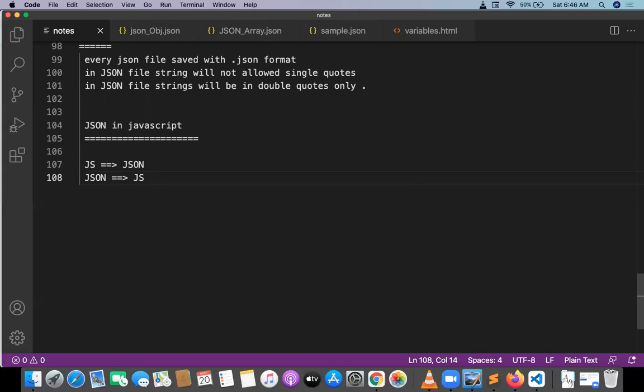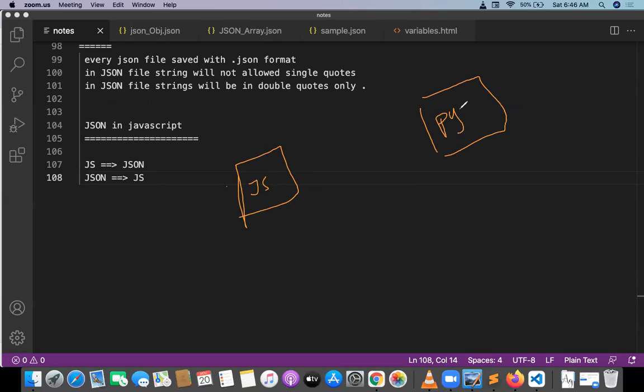Because in real time, whenever you work with client server architecture, you have JavaScript here in the web page, and you have Python on the server side or Node.js on the server side. In between, I want to export or interchange the data between JavaScript and Python. So whenever you want to interchange data between JavaScript and Python, we have a mediator, and that mediator is called JSON.